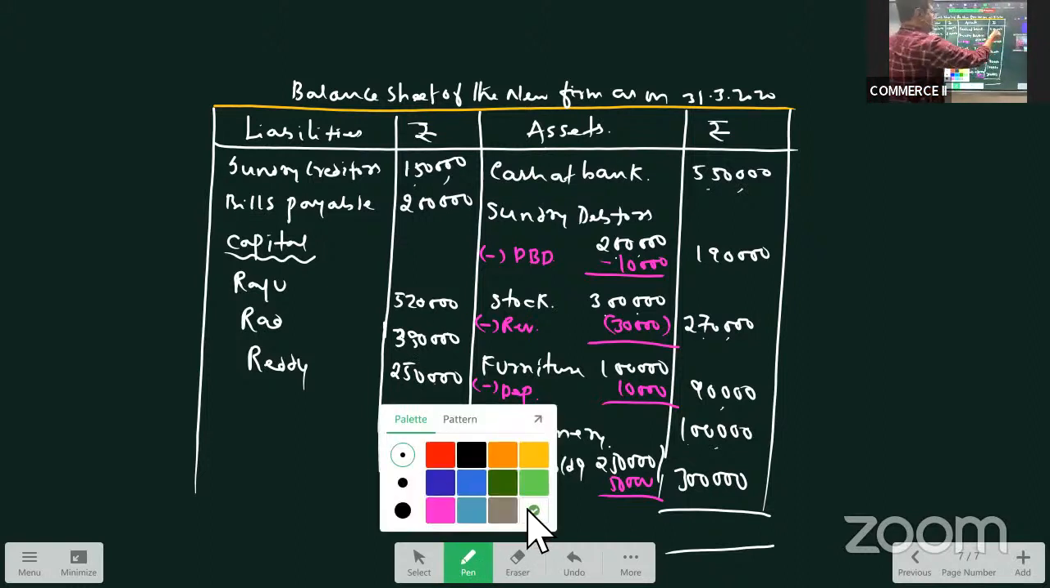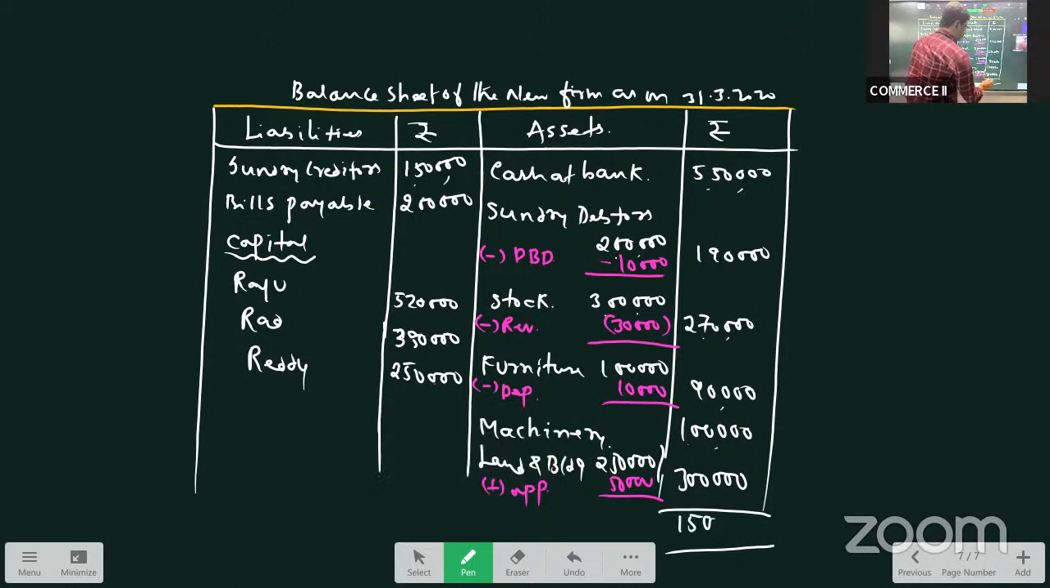See the total on the asset side, 550, 190. This is 6, 740, 940, 1,10,000, 11, 12, 13, 14, 15 lakhs. 15 lakhs on the asset side.